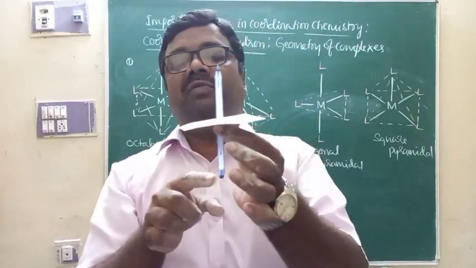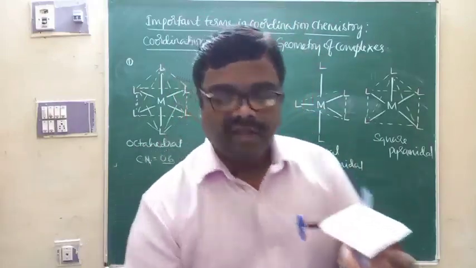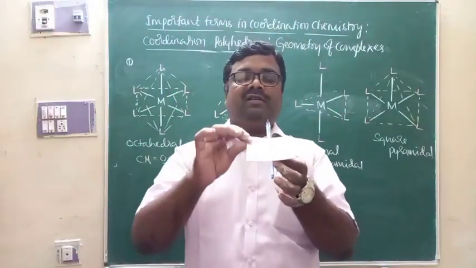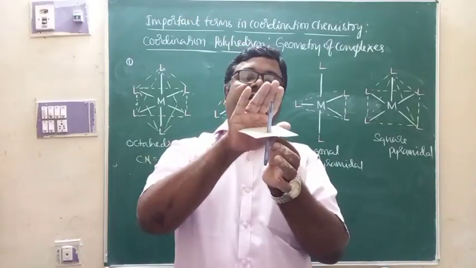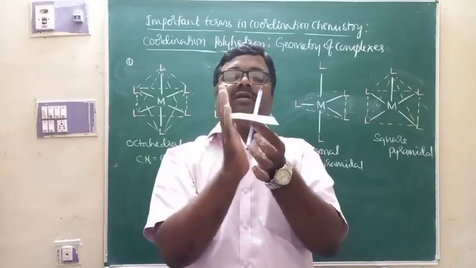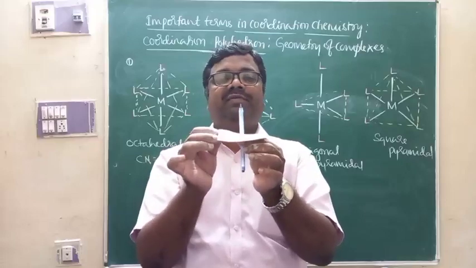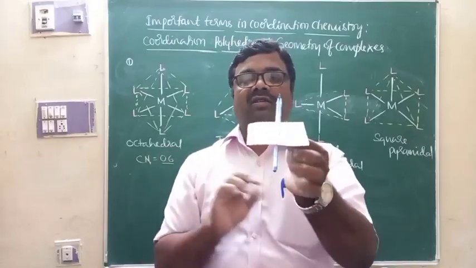Another ligand is below the plane, total 6 ligands. And because of that, you can find here that there are 4 faces above the plane. Below there are 4 faces, totally 8 faces for this. It will be octahedral geometry.